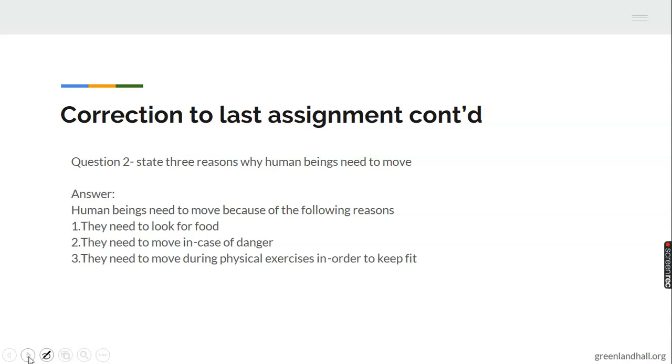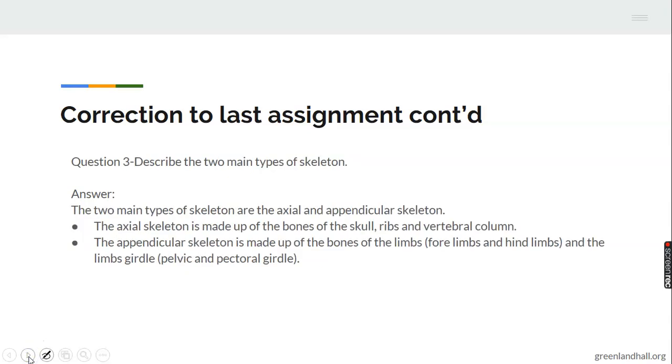Then the next one, in the case of a physical exercise, you have to move. There's no physical exercise that you don't need to move. So it's one of the reasons why you have to move. You can't just be stagnant in one place. You can't remain at one place during exercise. Vigorous one, you have to move.